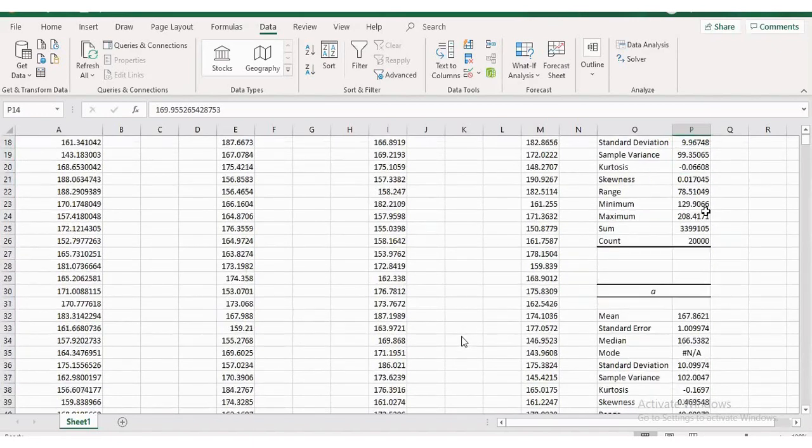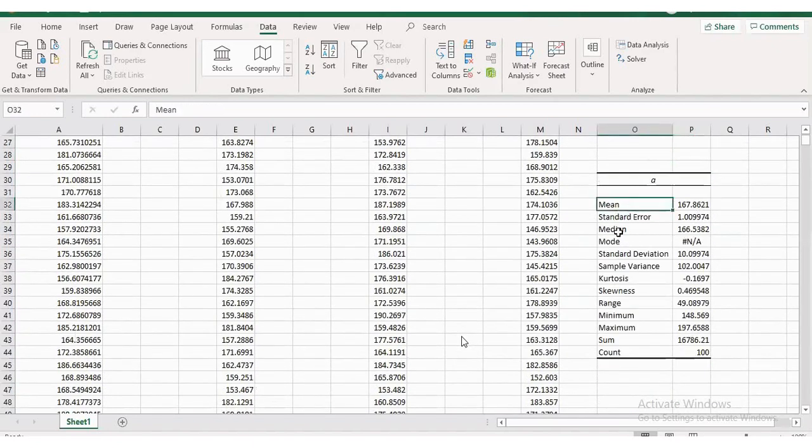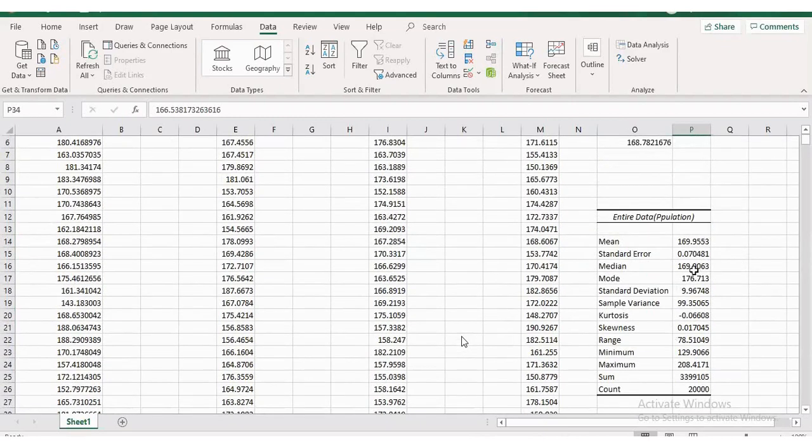If you look at this, 166 point something, 169 point something. So more or less our mean and median are both equal, right? Yes or no? Why it is coming equal, we will talk in detail afterwards.